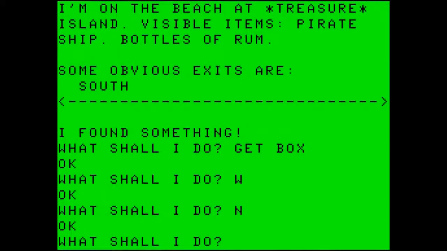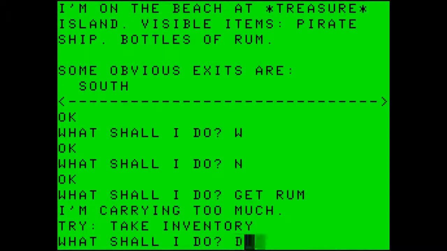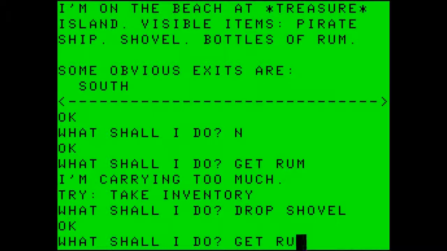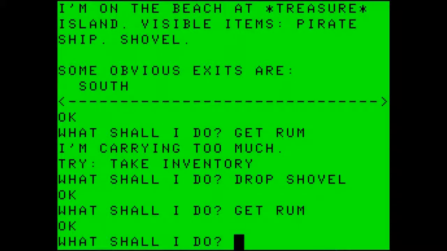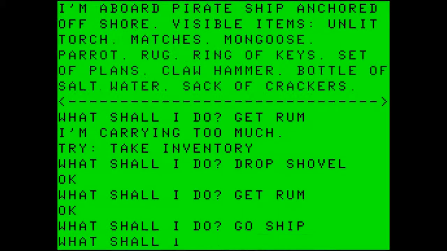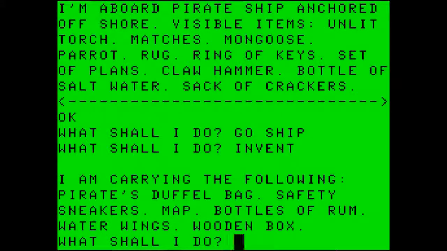There are bottles of rum here. Can we get any more rum? We are carrying too much. Let's drop the shovel. Get the rum. Okay, now we have rum. There is no rum laying around. Let's go to the ship, do an inventory. Carrying the duffel bag, safety sneakers, map, bottles of rum, water wings, and a wooden box.